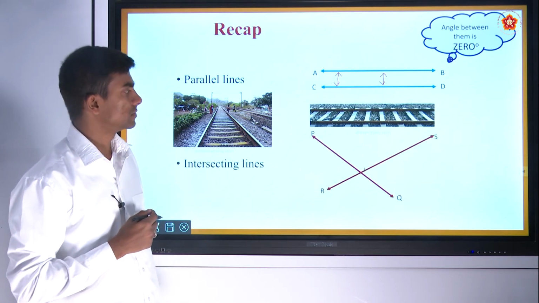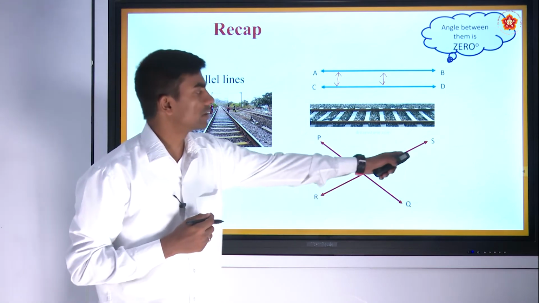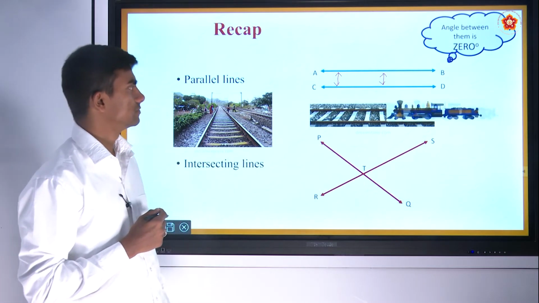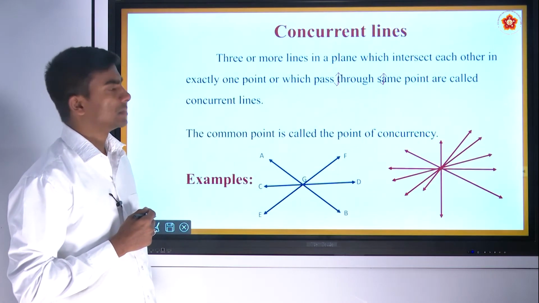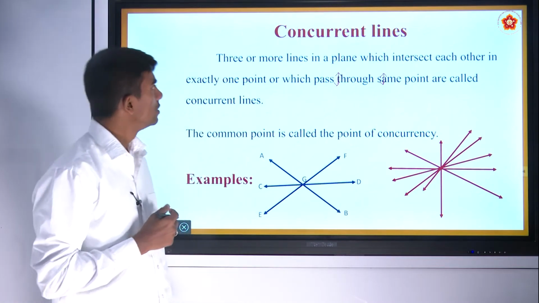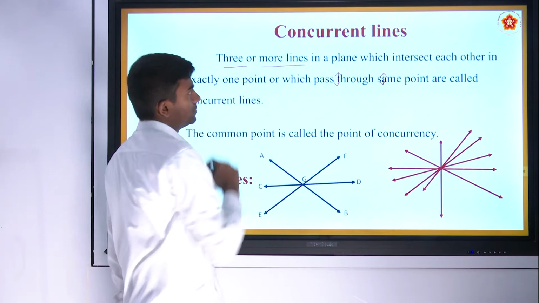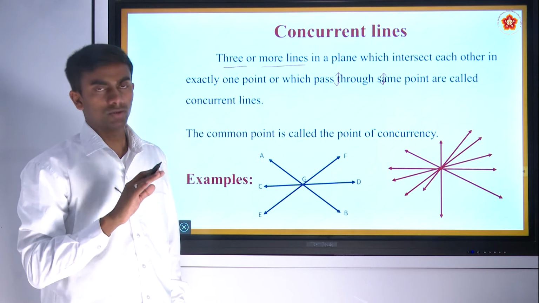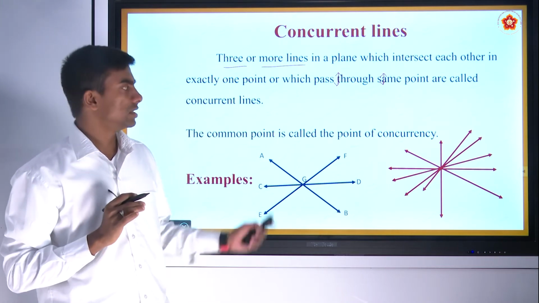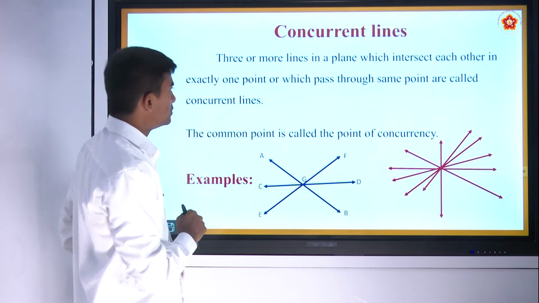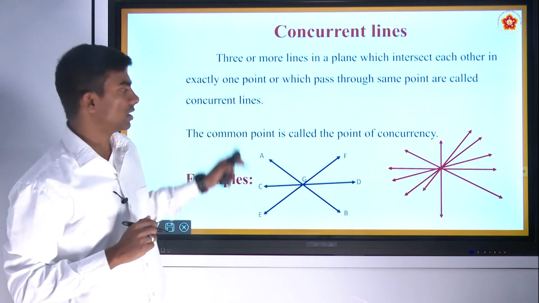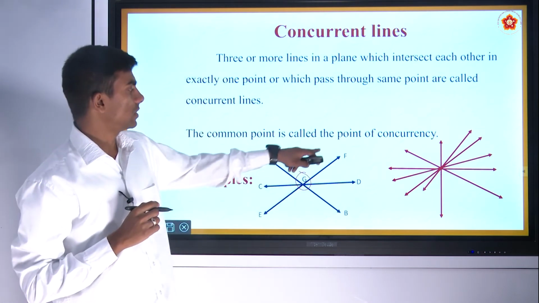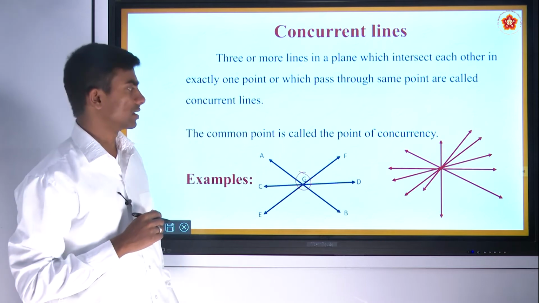Intersecting lines. Here PQ and RS are the two intersecting lines. They meet at the point T. Next, concurrent lines. The main criteria for concurrent lines is that 3 or more lines in a plane which intersect each other are known as concurrent lines, and the point of intersection is known as the point of concurrence. Here G is the point of concurrence.